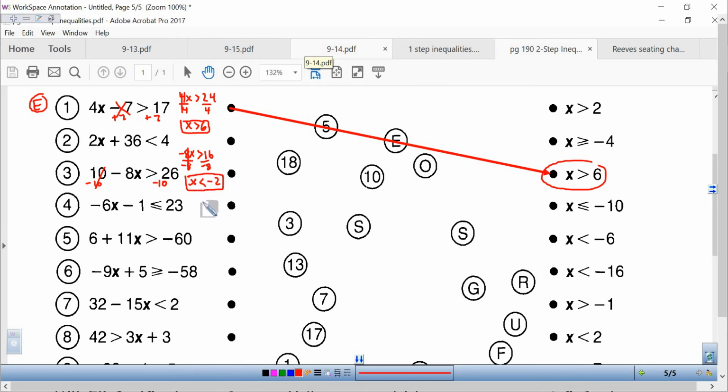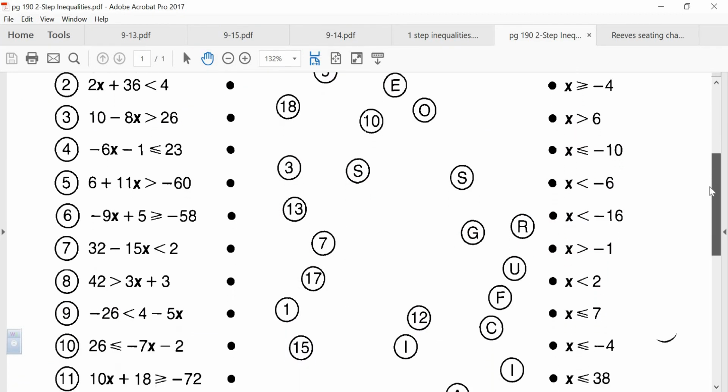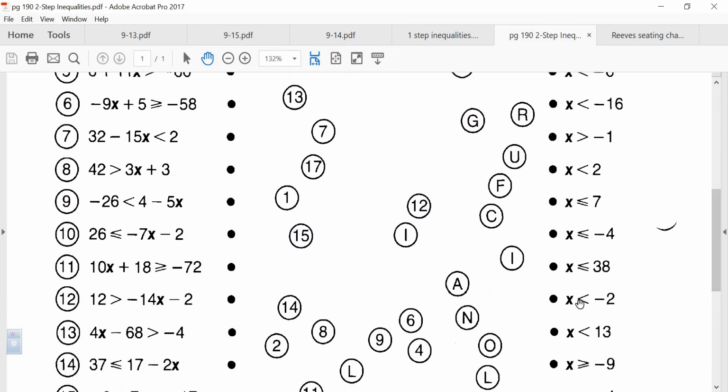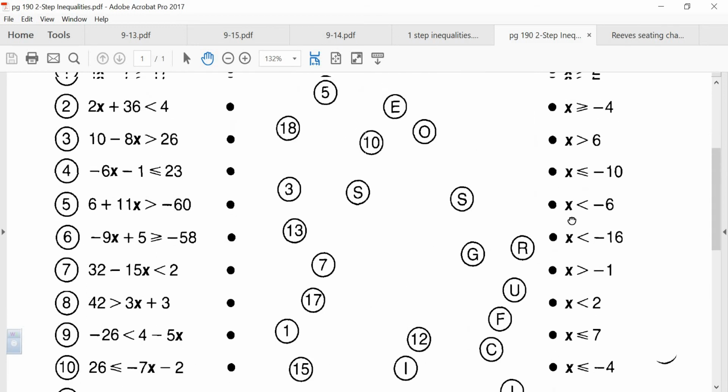Let me double check my math on this one. 26 minus 10 is 16. And then we're dividing by negative 8. X is less than negative 2. I don't see that one over here. It's not on our part of the screen, so let me go ahead and scroll down. There's x is less than negative 2 right down there.